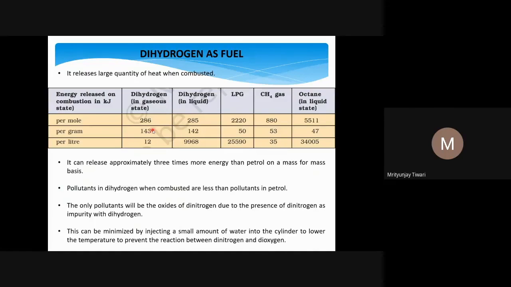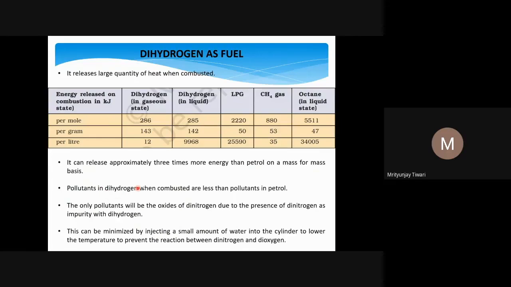And if dihydrogen reacts with oxygen, it will form water, which is not a pollutant. Carbon dioxide is what we consider a pollutant. Water is already there in the atmosphere because of evaporation. So any concentration of water may not be a pollution. If it goes into excess, precipitation will happen, the rain will come down on the earth. So water is not a pollutant, and it is very desirable to use hydrogen as a fuel, because if we can do that, we will solve many problems. We will get more energy per gram, and we will also have solved the problem of pollution.